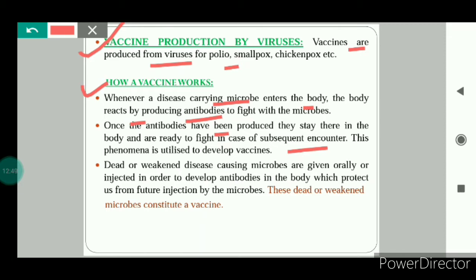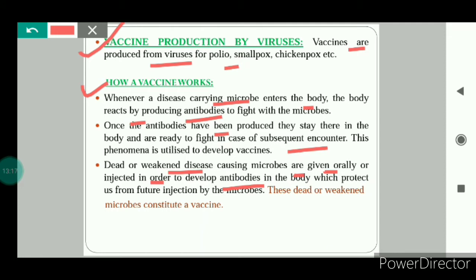So actually, what is there in a vaccine? A dead or weak disease causing microbe is given orally, that means through the mouth, or injected in order to develop antibodies in the body. So what happens when any dead or weak virus is injected in the body? Our body thinks that a microbe has entered, so it starts developing antibodies so as to fight with that.